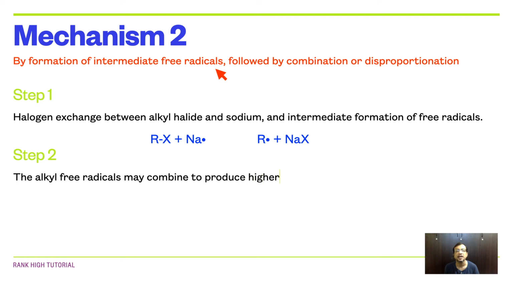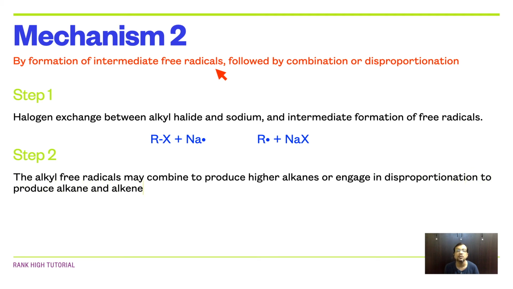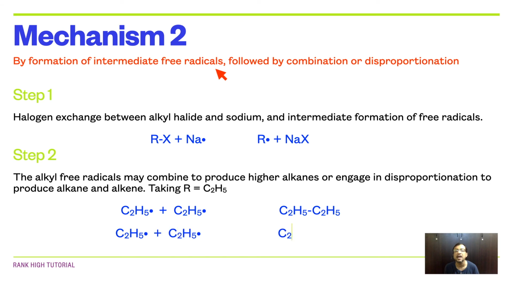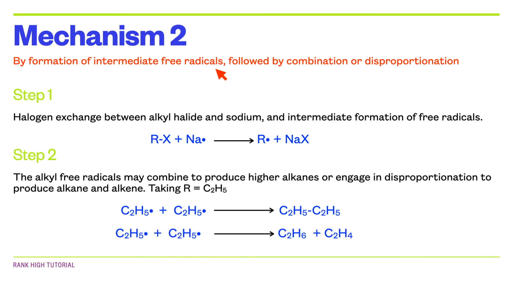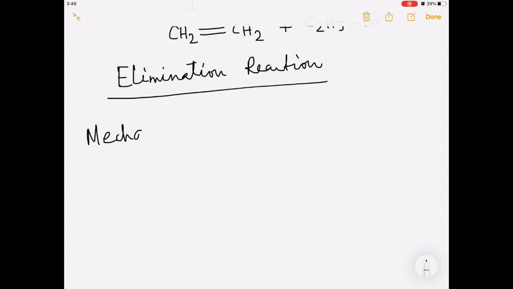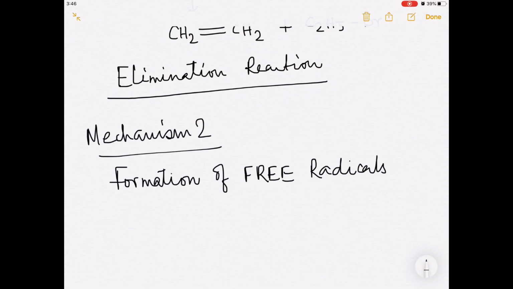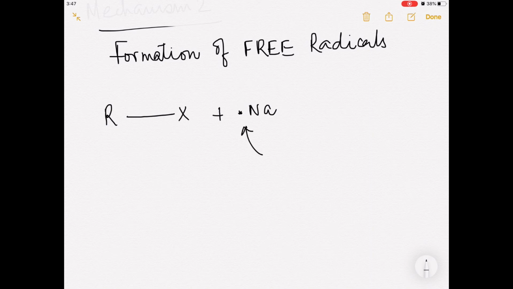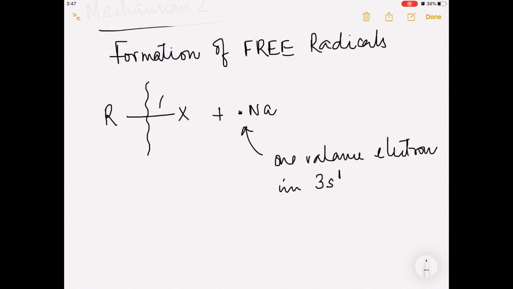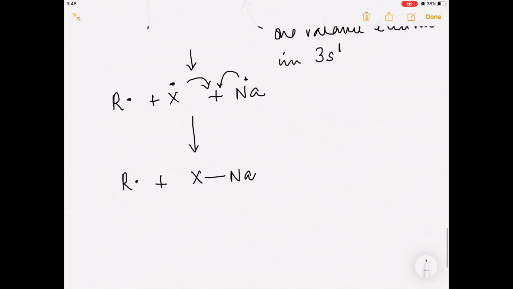and alkene. If we consider R as ethyl group, then two ethyl free radicals will combine to form butane, and two ethyl free radicals can disproportionate into an alkane, ethane, and an alkene, that is ethylene. In the free radical mechanism, the R free radicals are formed by homolytic fission of RX bonds. Two R free radicals combine together to form the alkane with even number of carbon atoms.